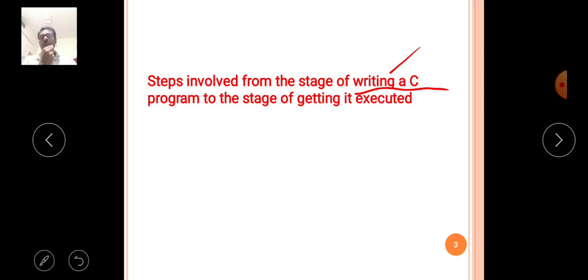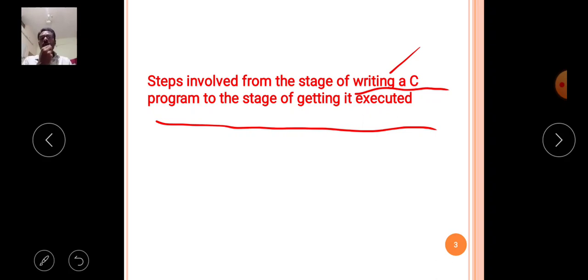So what are the steps involved between writing a C program and getting it executed? After completion of the execution, the C program result will be displayed on your output screen.